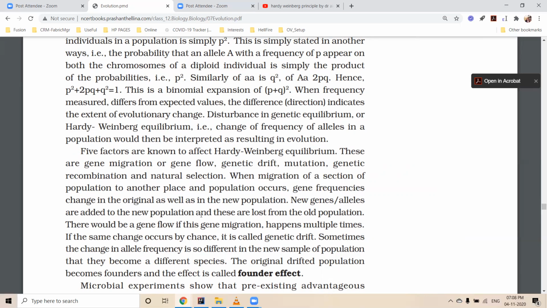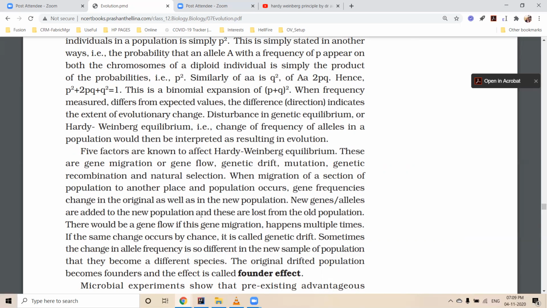Observe, if there is a migration, definitely gene frequency will change. It results in a new population, new genes added to the new population, and these are lost from the old one, which results in evolution.